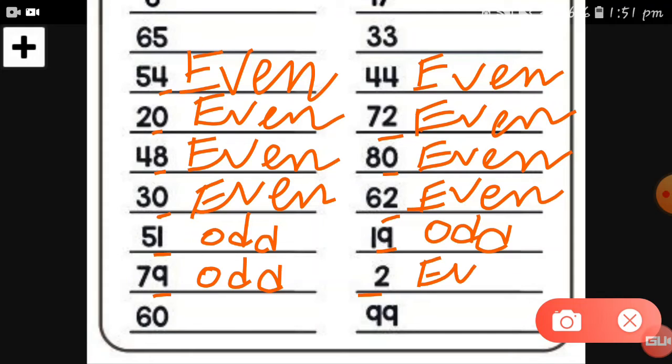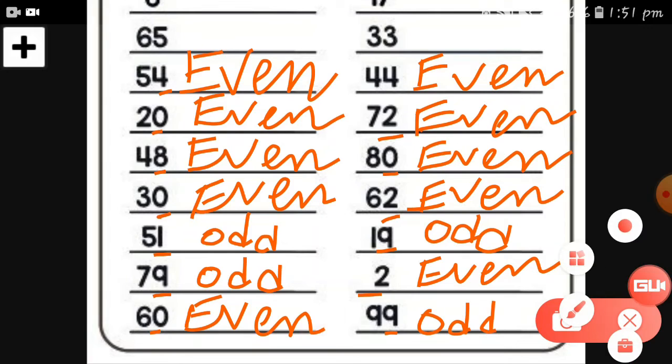an even number. Now 0 again, so if you find 0 at the ones place, this number is an even number, so 60 is an even number. Here is 99, but 9 is at the ones place, so 9 is an odd number, so 99 is an odd number. Hope there is no doubt in this worksheet. This is very easy. If you check the ones number, then you will find the answer.